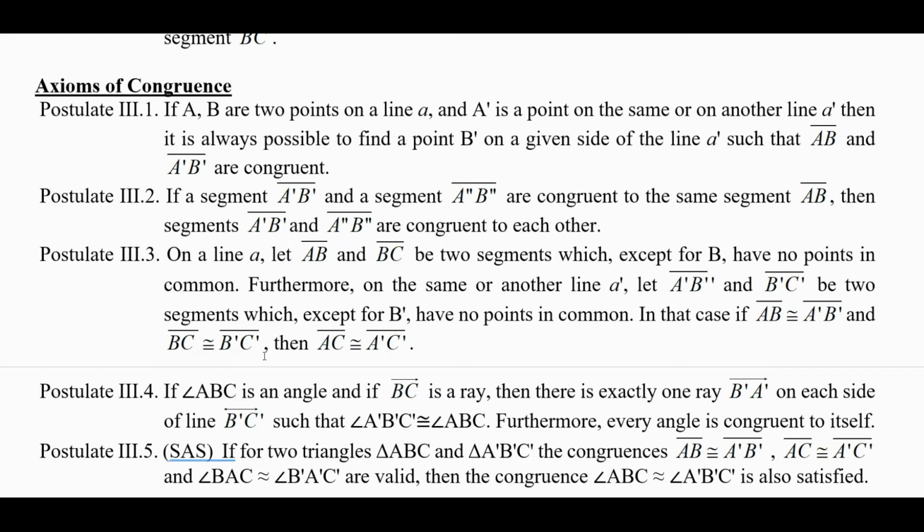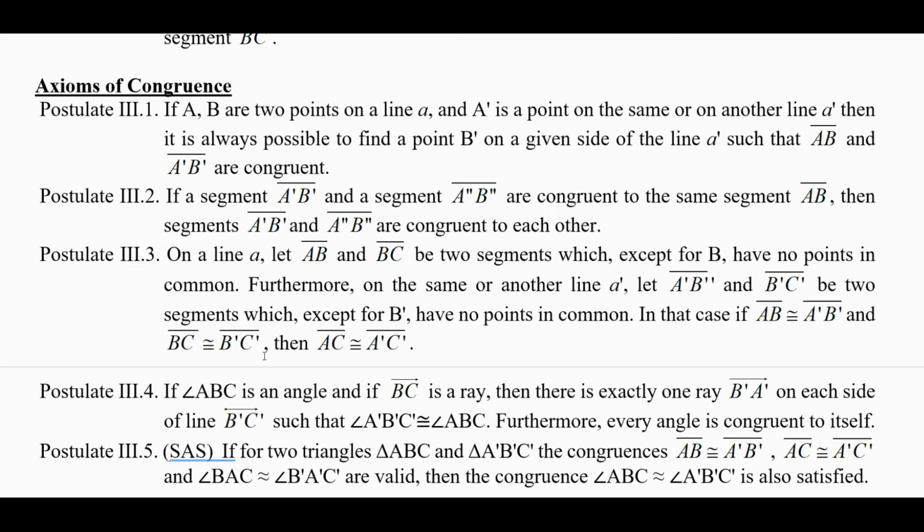And next, if angle ABC is an angle and if B prime C prime is a ray, then there's exactly one ray, B prime A prime, on each side of line B prime C prime such that the angle A prime B prime C prime is congruent to angle ABC. Furthermore, every angle is congruent to itself. And then we have the side angle side postulate.